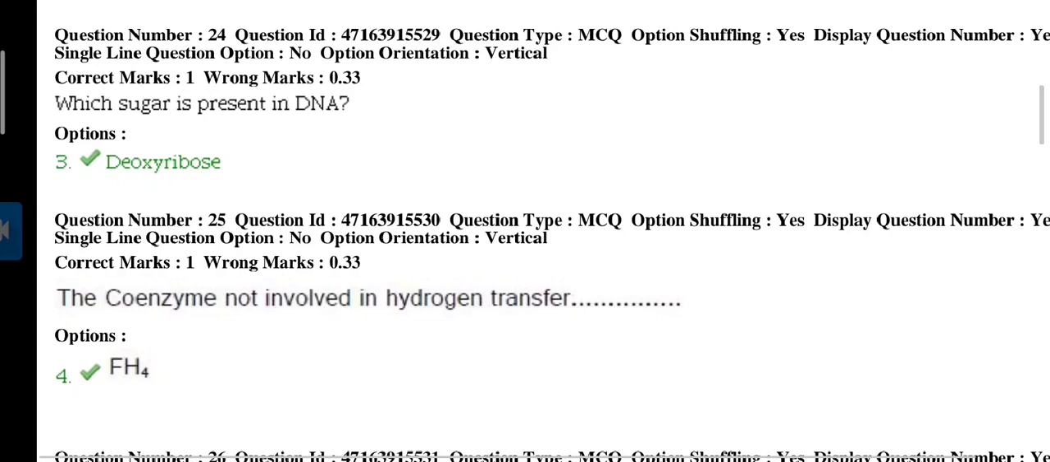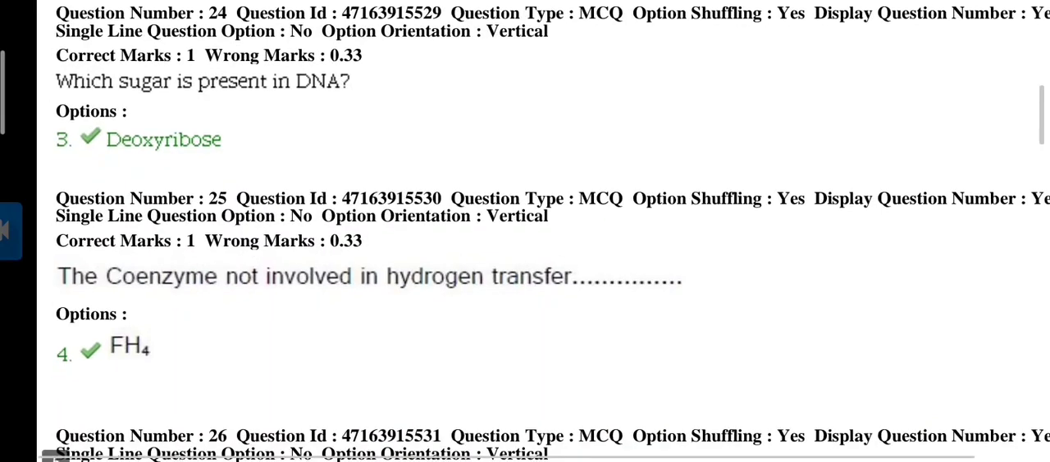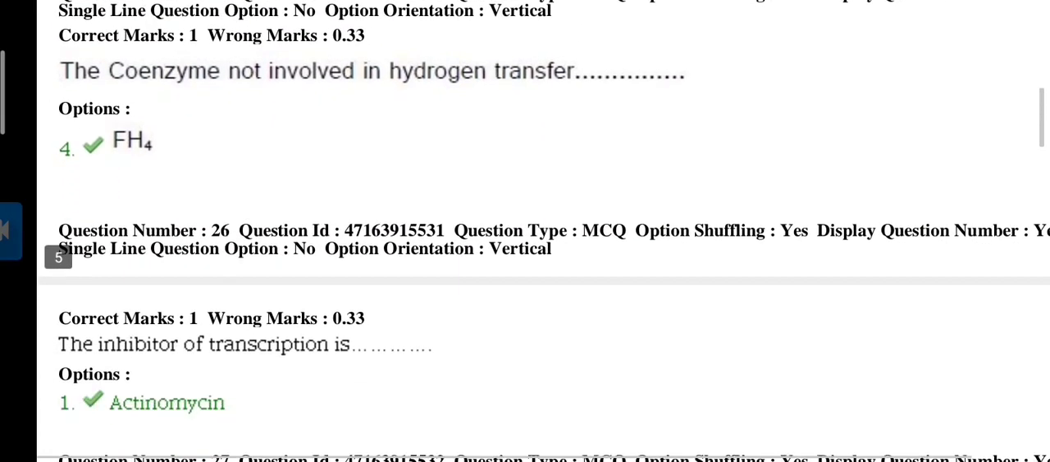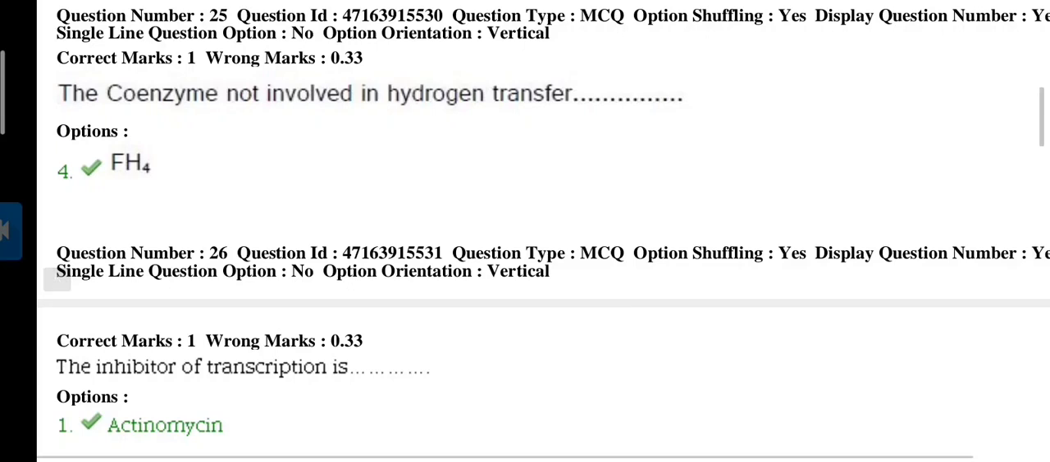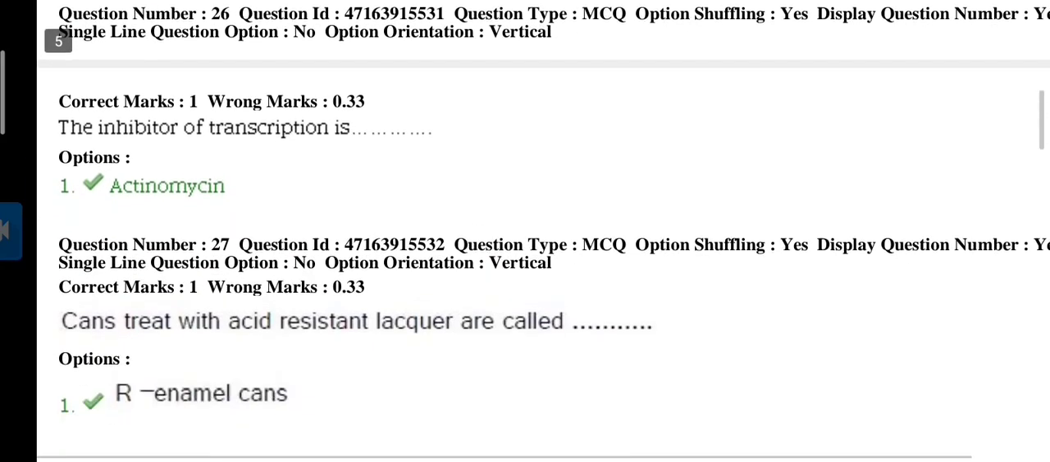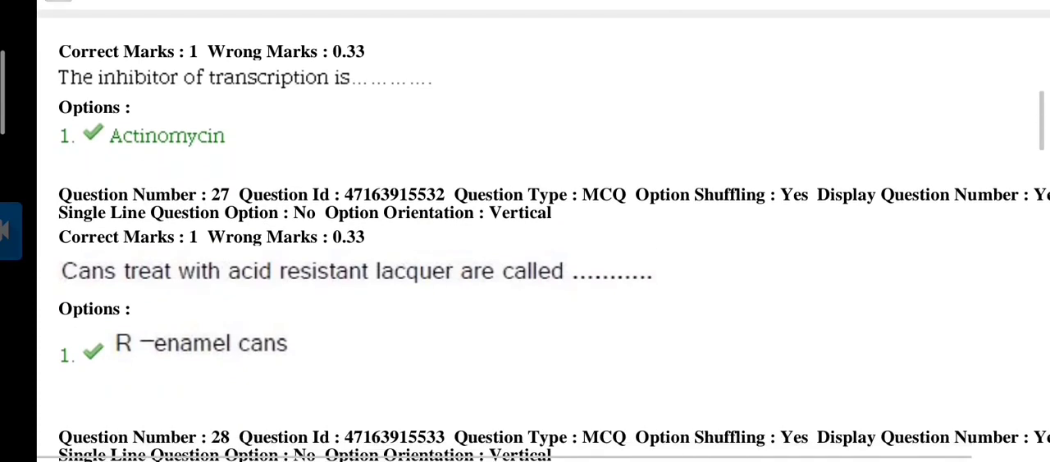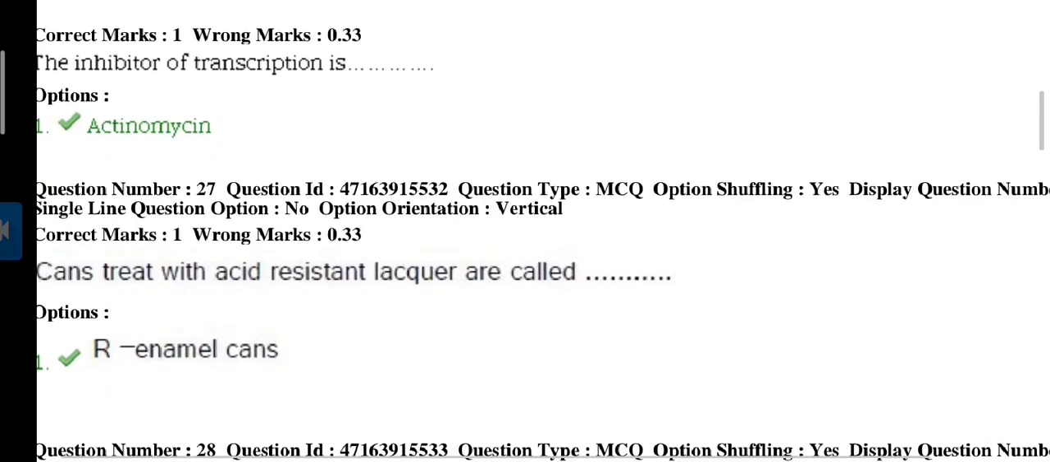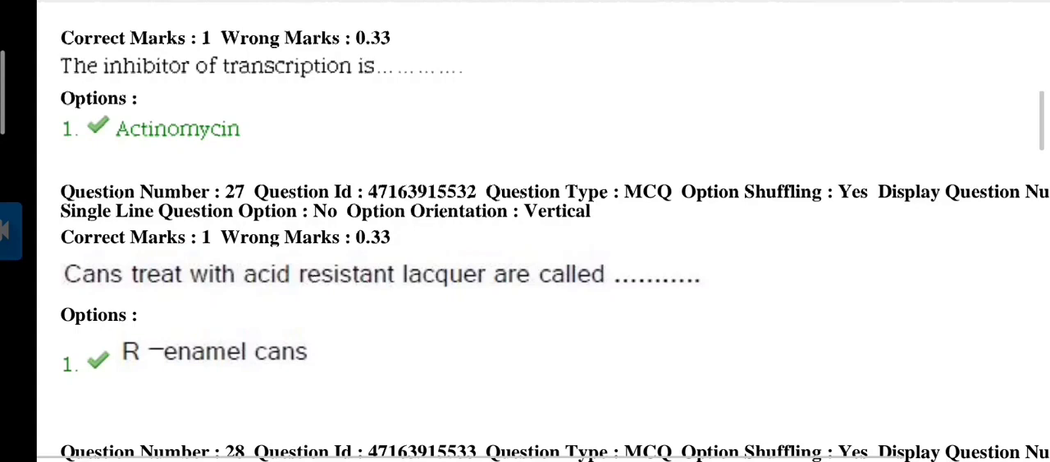Question 24. Which sugar is present in DNA? Answer is deoxyribose sugar, which has 5 carbon atoms. Next question. The coenzyme not involved in hydrogen transfer is FH4, and FH4 is tetrahydrofolic acid. Next question. The inhibitor of transcription is actinomycin.